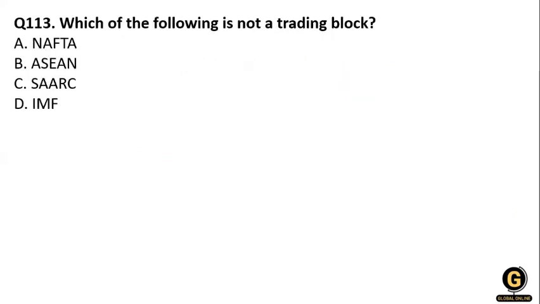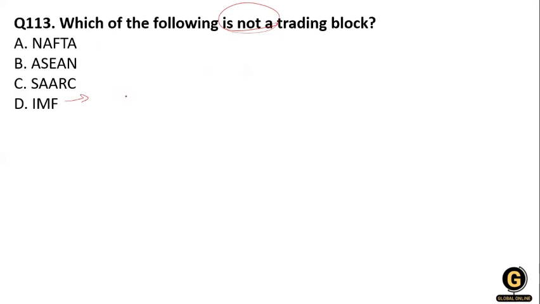The next question, which of the following is not a trading bloc? NAFTA is a trading bloc, ASEAN is a trading bloc, SAARC is a trading bloc, and the IMF. So what will be the right answer? What is the IMF?